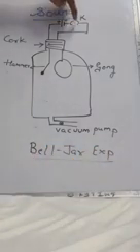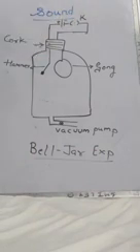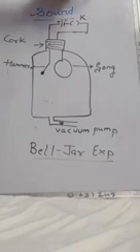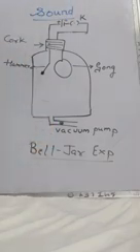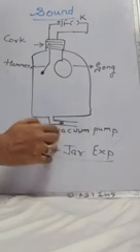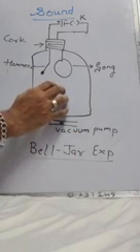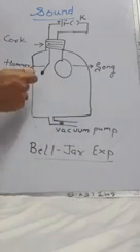Now I am pressing this key. The current will start flowing. The hammer will hit the gong. So the key is pressed, hammer is hitting the gong. I can hear the sound. Same time, I am switching on this vacuum pump. Means it will create vacuum inside. So what is happening? The hammer is hitting the gong.